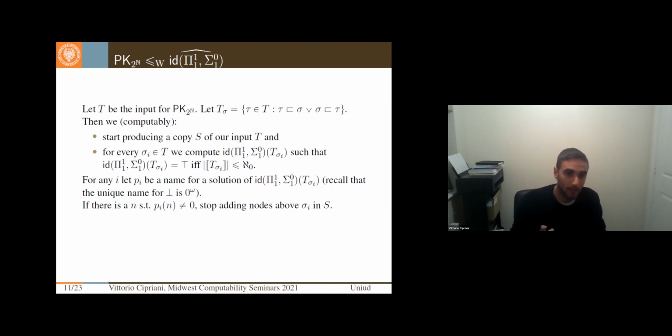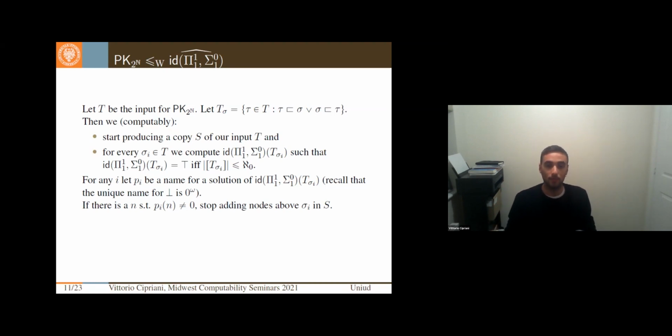Then recall that since the only name for bottom was 0^omega, if there exists an n such that pi(n) is different from 0, this means that actually the pi is coding a countable set, a Pi^1_1 complete set. This is the set of trees that have countable body.